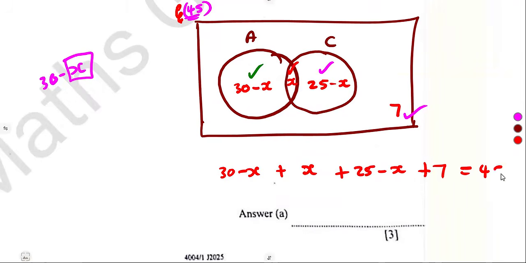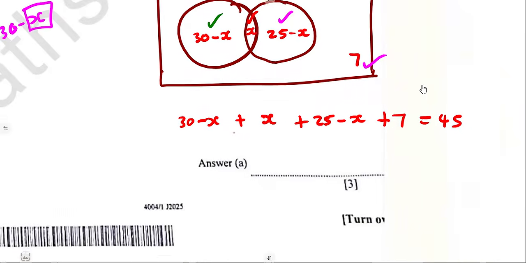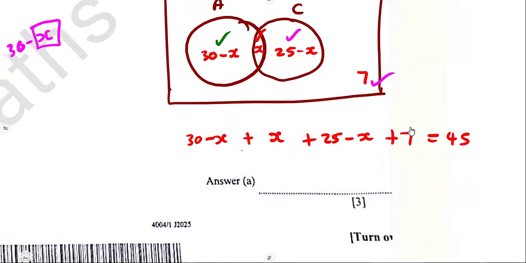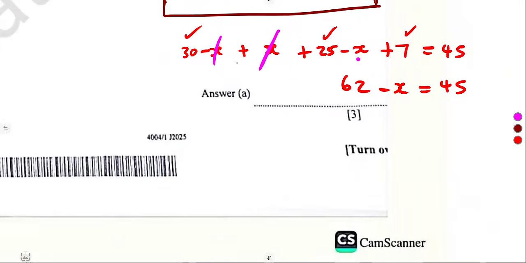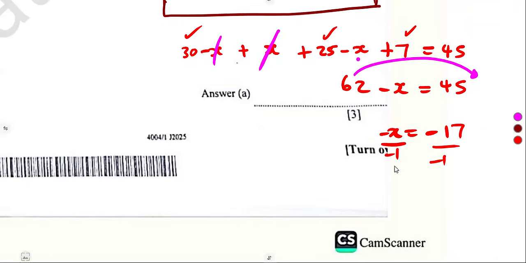We have formed an equation where we can solve for X. Adding 30 plus 25 plus 7 gives us 62, and minus X plus X cancels, leaving minus X equal to 45. Taking the 62 to the other side, minus X is equal to 45 minus 62, which is minus 17. Dividing by minus 1 on both sides,